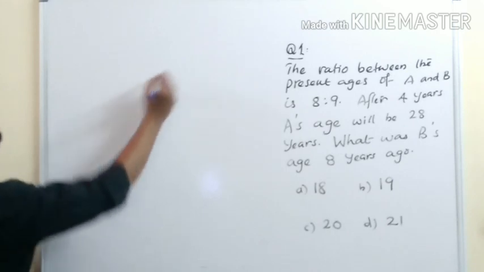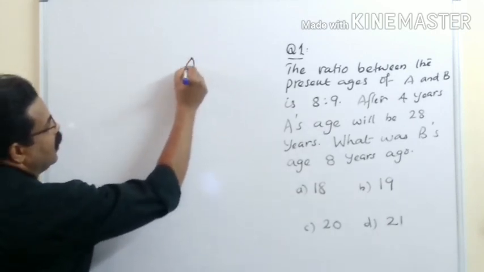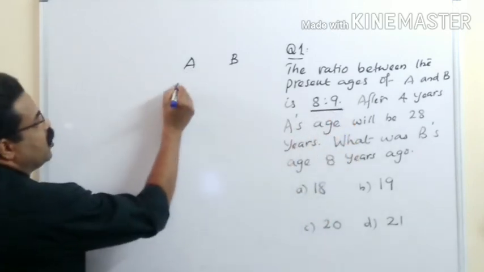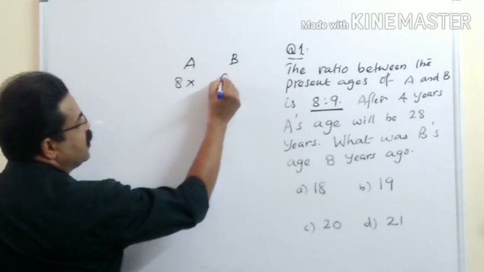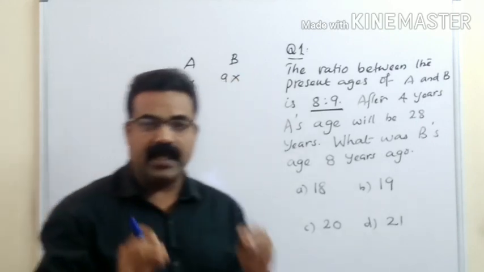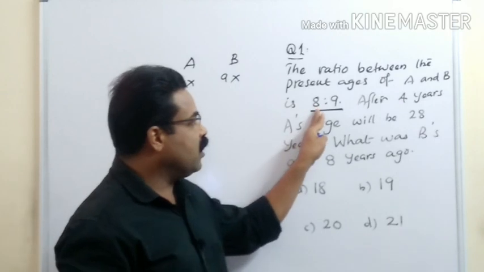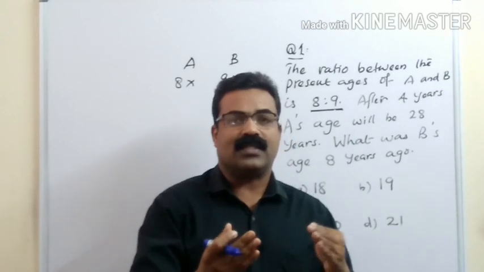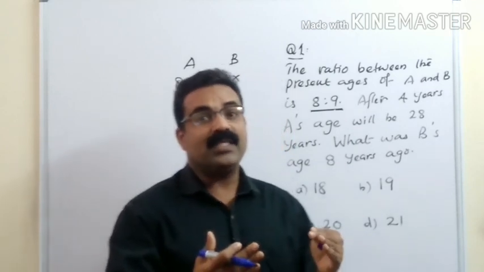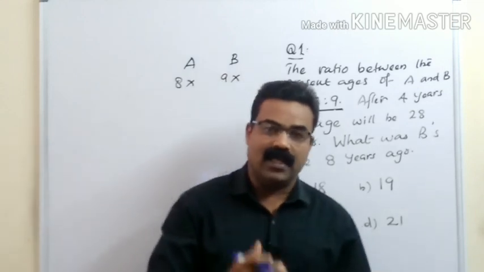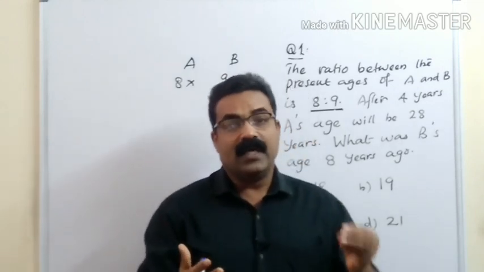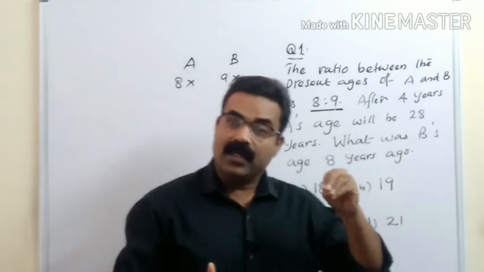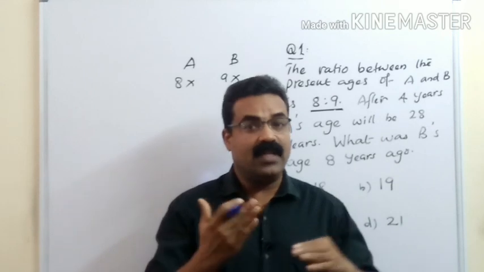So students, we will write A and B. Present age is 8:9. So we will take that first. Here A's age is 8x and B's age is 9x. That is the present age. Whenever a ratio is given, we have already learned all these things, ratio and proportion, problems based on ages, all these videos we have already seen. And students, if you have not watched these videos, the link is given in the description. Kindly watch that first, then come to the problem solving. Then it will be very easy for you.